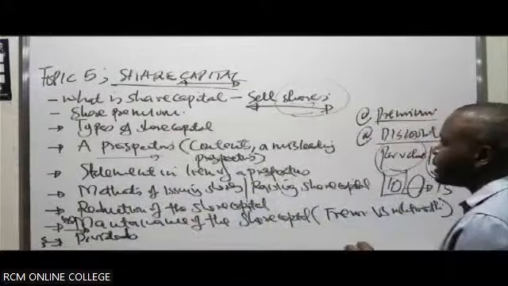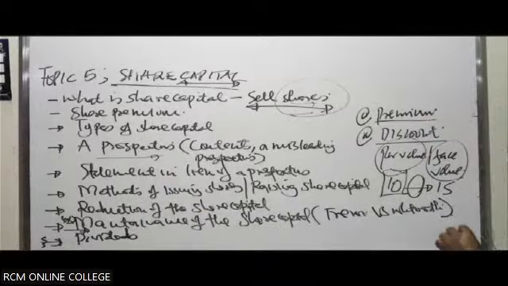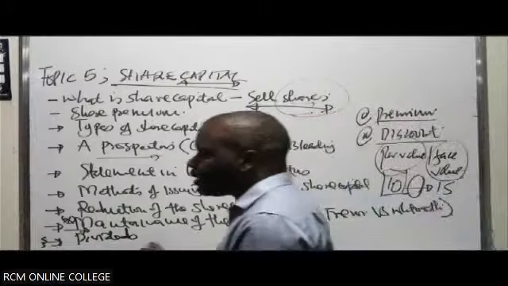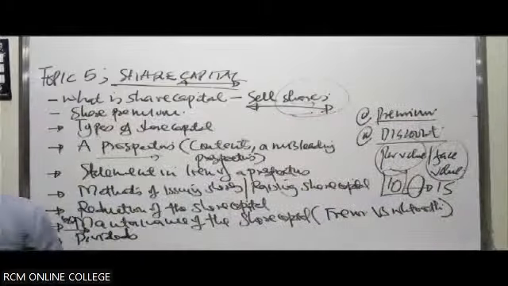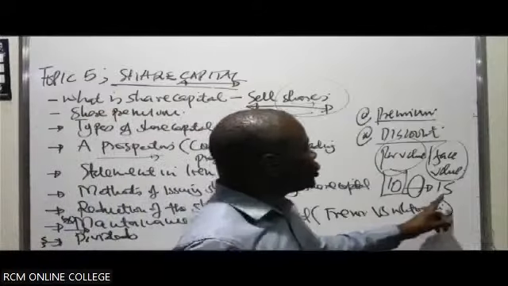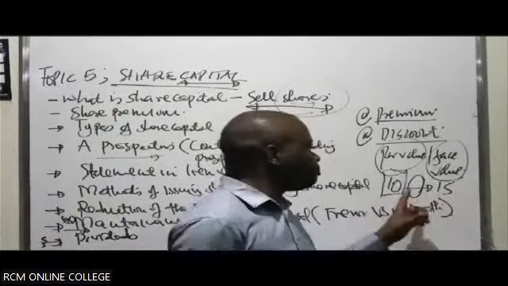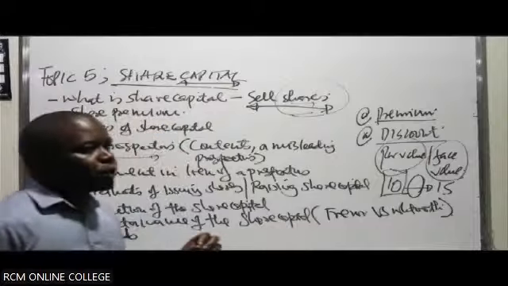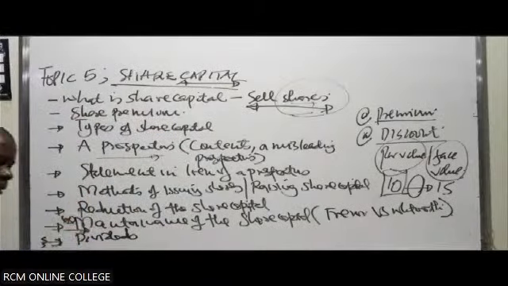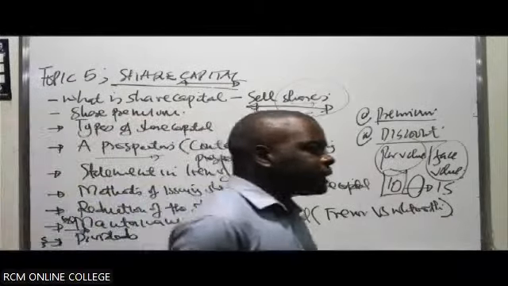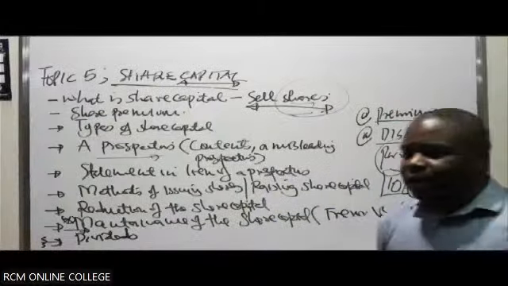When they say they have sold them at a share premium, it means they have sold the shares at an amount over and above the par value. They have sold them at, in this case, 15 shillings. The amount that is over and above the par value is what we call the share premium. So what is share premium? The amount that is over and above the par value of a share.